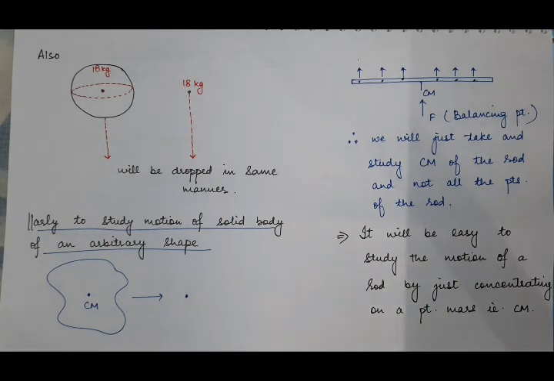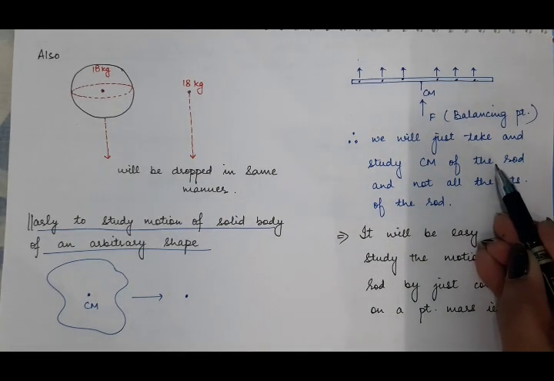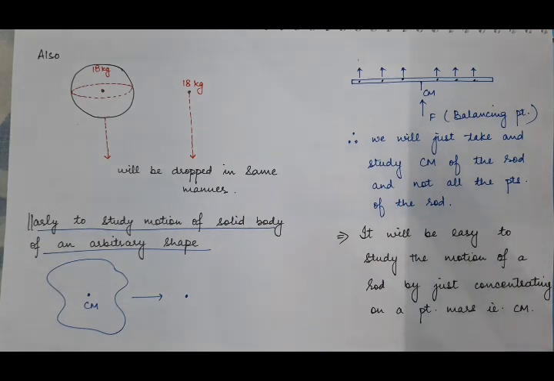So that is why we will just study the center of mass of the rod and not all the points of the rod. So the center of mass of the rigid body makes our study easy, because it is easy to study the motion of the rod by concentrating on a point mass, that is the center of mass, instead of studying the motion of all the particles of the rigid body.